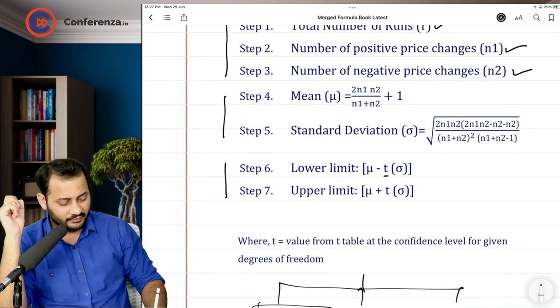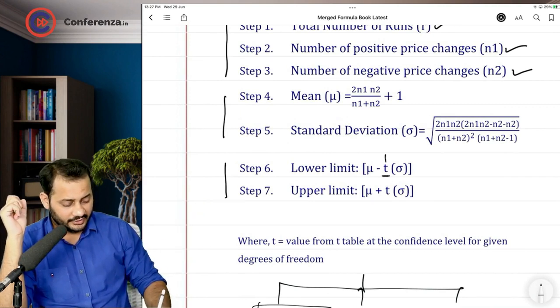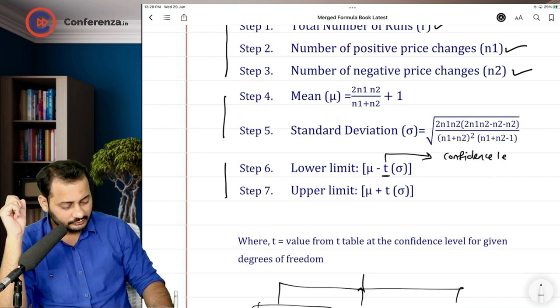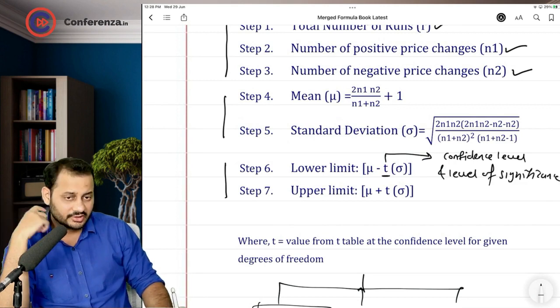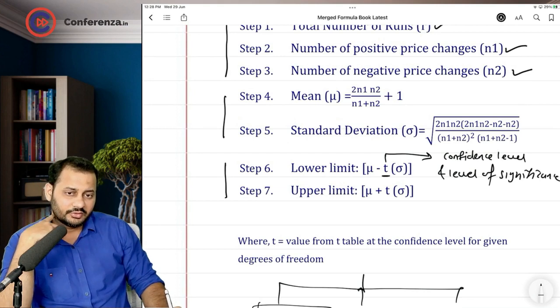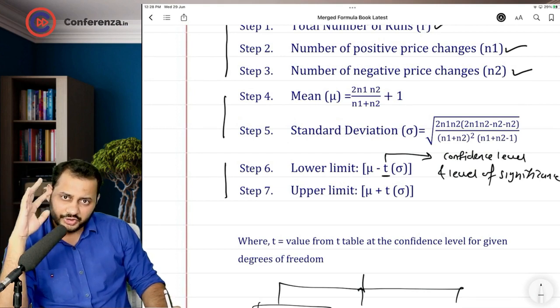You will be given the t value. For the t value you need 2 things, confidence level and level of significance. Understand this. The t value will be given to you in the question.